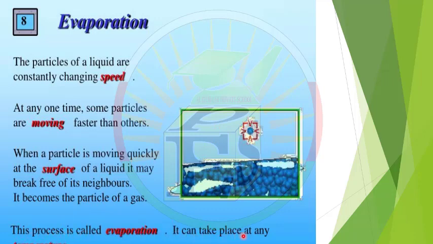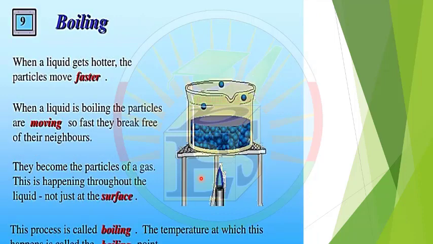It can take place at any temperature, and we will see the difference between evaporation and boiling. Evaporation, you must remember, takes place on the surface and it takes place at any temperature. Now, boiling. Boiling is the process in which we change the material from liquid to gas.